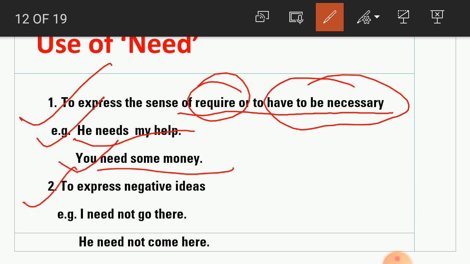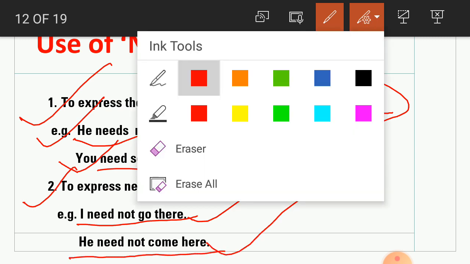Now, to express negative idea. For example, I need not go there. This is a negative idea, that I need not go there. That's why need is used. He need not come here. This also gives what? Negative idea. That's why need is used here.